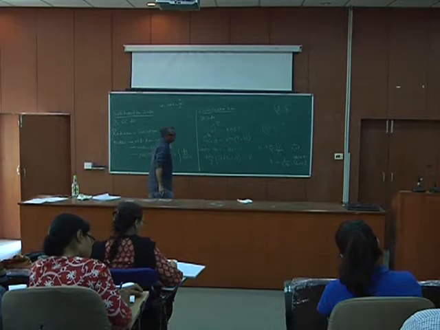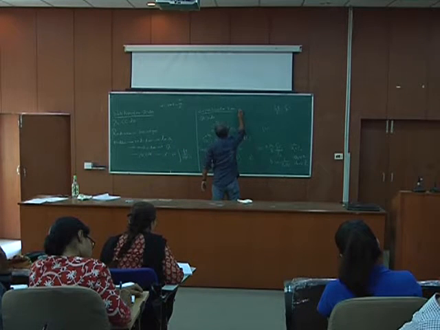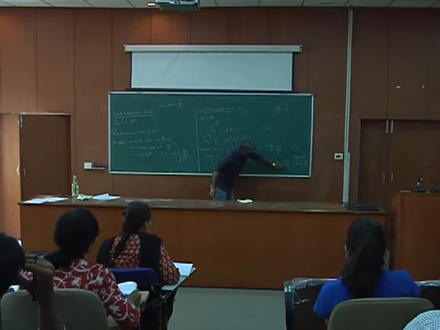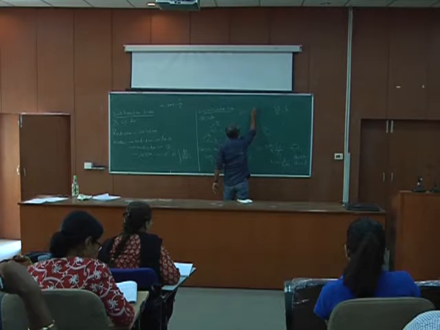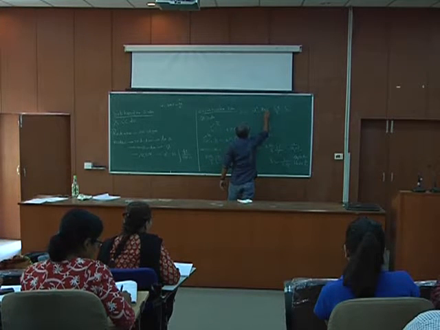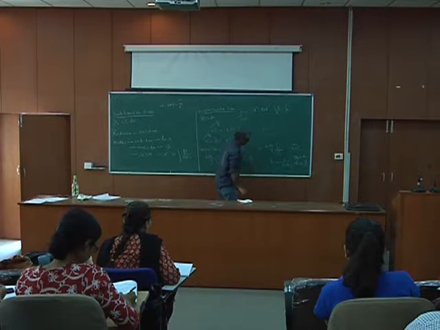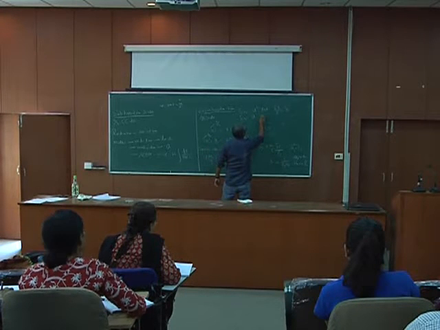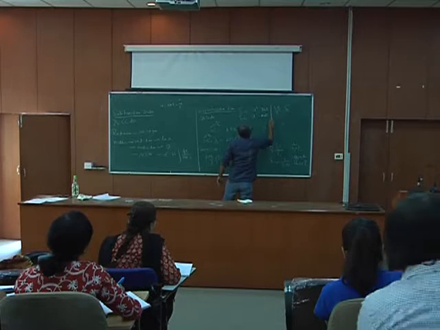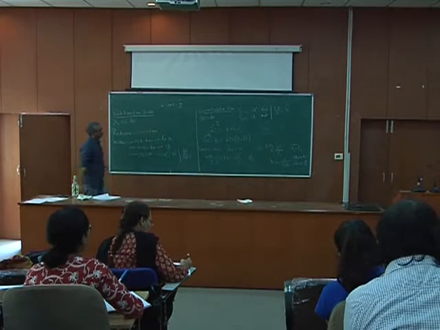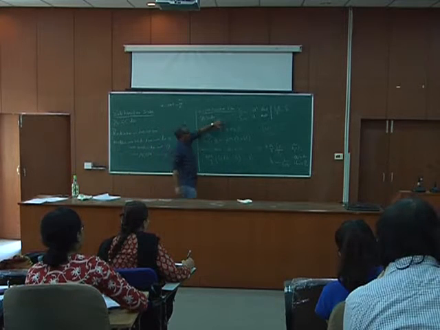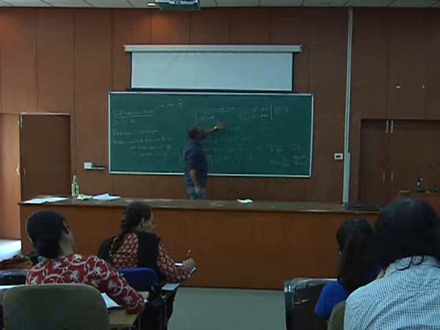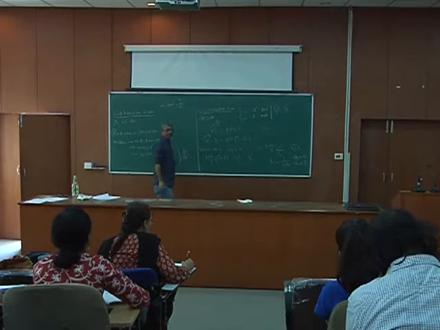Now you see that if I have this, then my delta in the radiation dominated goes like 1 by A^4. So this goes like 1 by A square, so this goes like A square in the radiation dominated. And in the matter dominated, this goes like 1 by A cube, so this goes like 1 by A, so this goes as A in the matter dominated. So in the super horizon scale, roughly the delta in the radiation dominated goes like A square, and delta in the matter dominated goes like A.